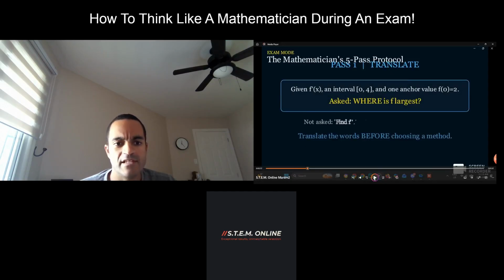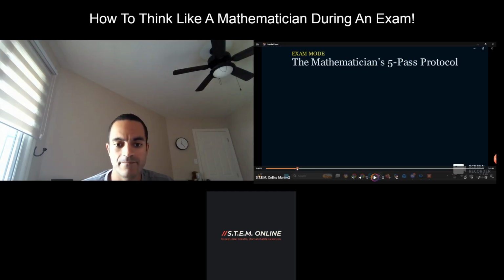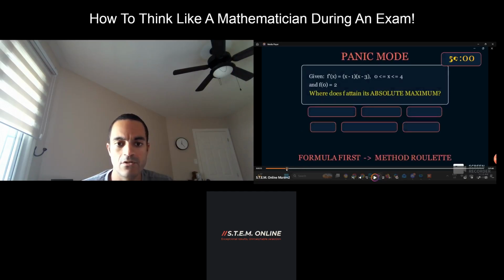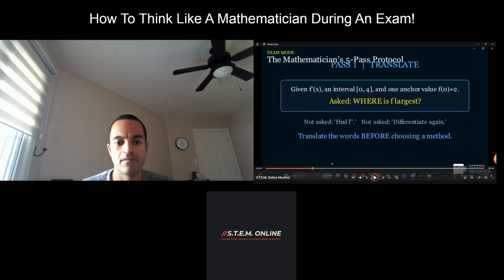As I said, with the translate, I'm giving you an example. Given f prime of x, as I mentioned, f prime of x was that factored problem. Go back here, f prime of x is x minus 1 times x minus 3, where x is between 0 and 4 included, and f of 0 is equal to 2. Okay, so given f prime of x, we know our interval is included in 0 and 4, and we know our initial condition is f of 0 equals 2.